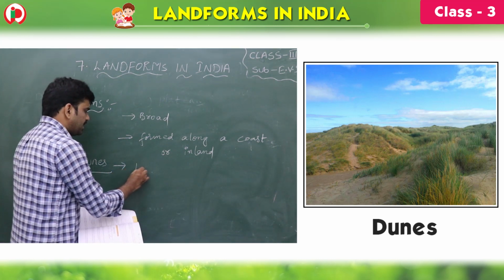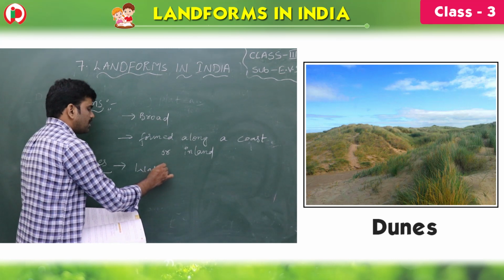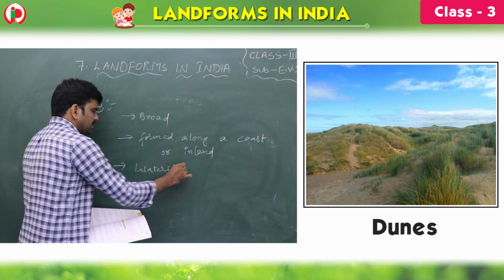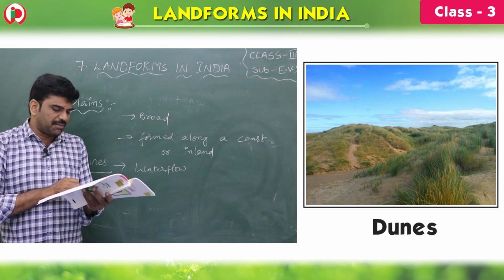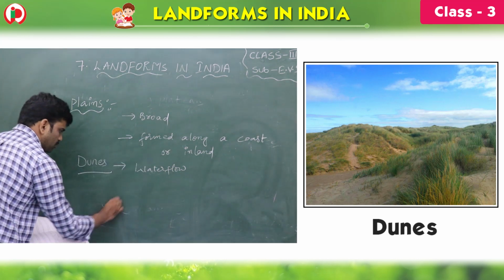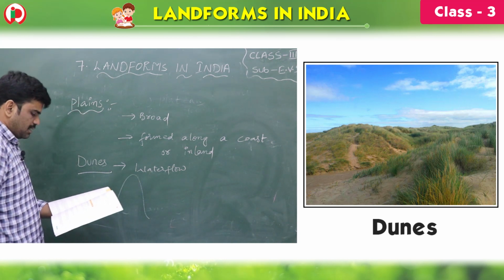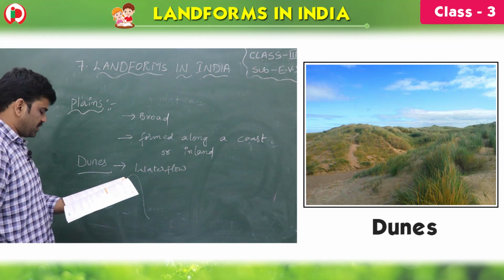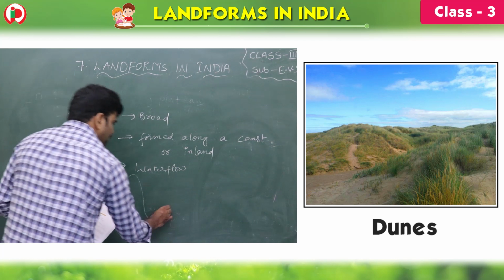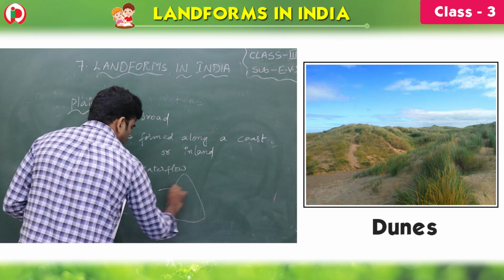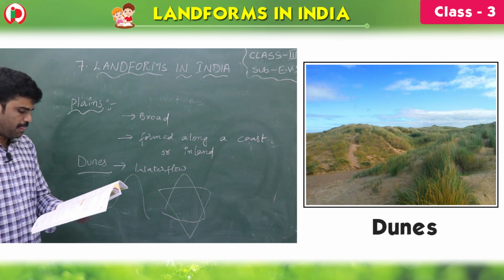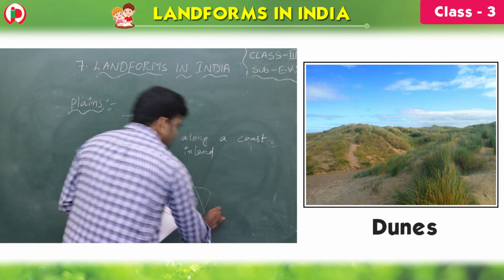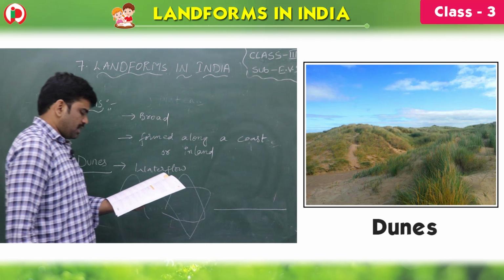So these are created due to the action of water flow, children. These are made up of small hills made up of sand. It may be a dome shape, crescent shape, star shape. Sometimes these are also star shape, children. Linear means straight, and many more.